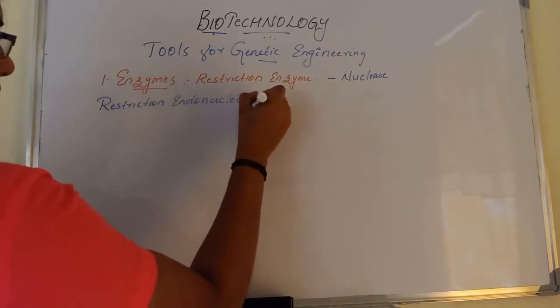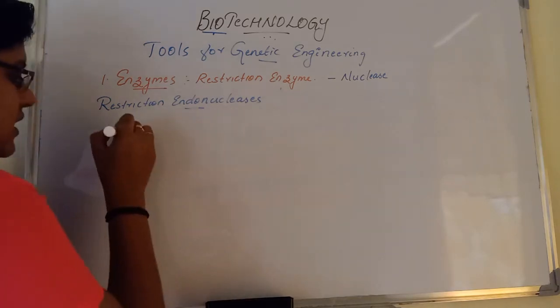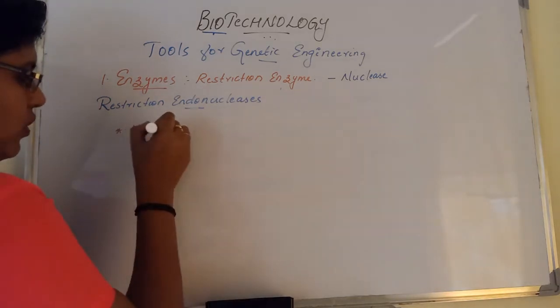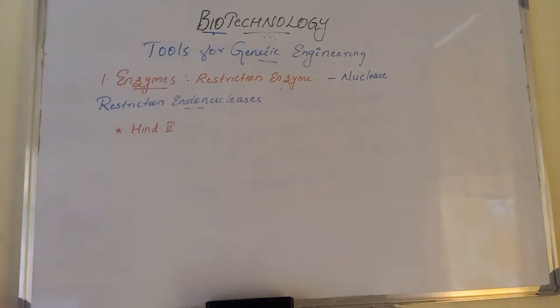Restriction endonucleases. The first restriction endonuclease to be discovered was Hind II. Hind II is the first discovered restriction endonuclease. The restriction enzyme always cuts a DNA molecule at a point where it recognizes a specific sequence of base pairs. This sequence is known as the recognition sequence.